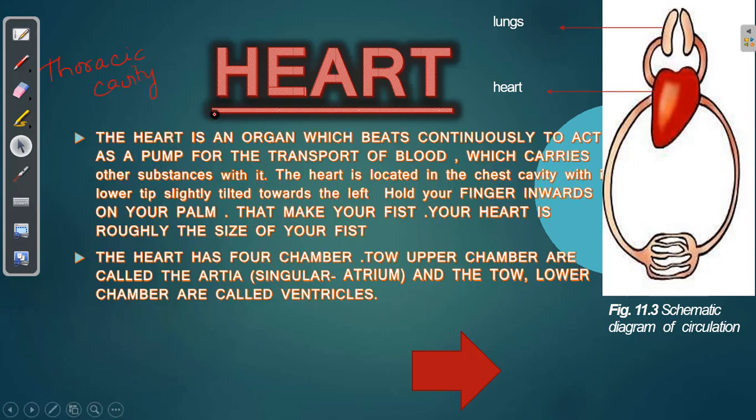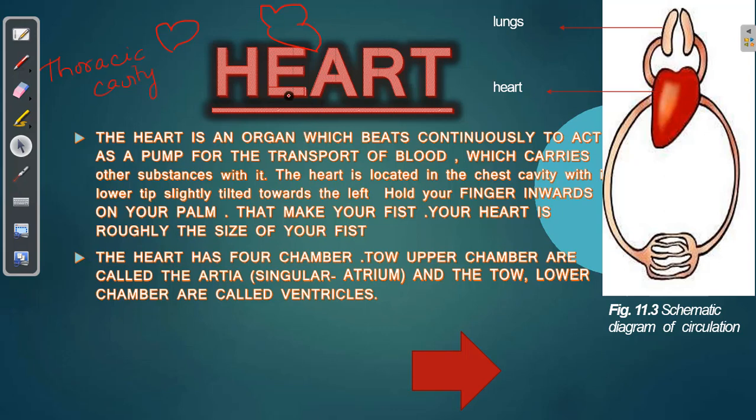Now, a very important part about the heart. We have always heard people saying that the heart is present on the left. Is it so? No, the heart is not present on the left. It is only that the lower part of the heart is tilted towards the left. Whenever you draw the heart, we draw it in simple ways, like this. But in actual, the upper part is like this, whereas the lower part is tilted towards the left. And since the lower part of the heart is tilted towards the left, it is said that the heart is towards the left. But exactly, the heart is in the center between the lungs, only the lower part is tilted towards the left.